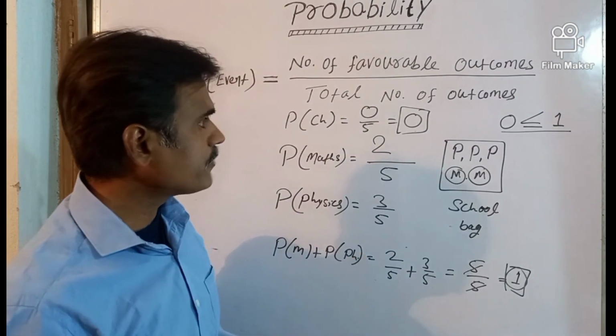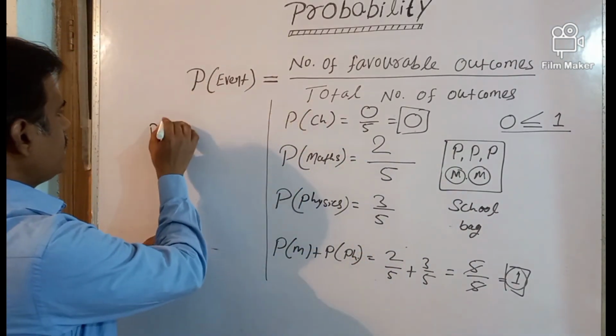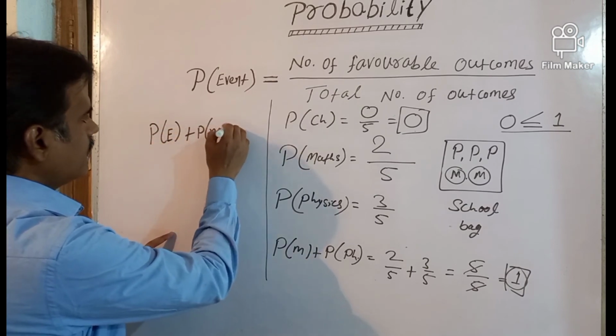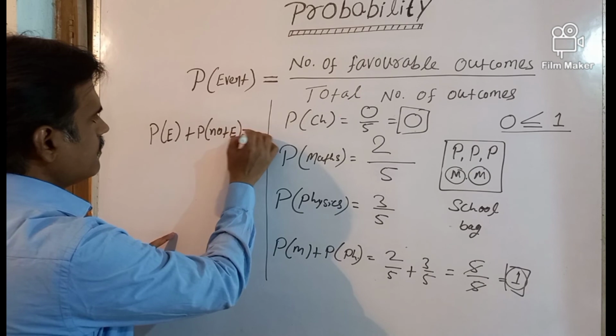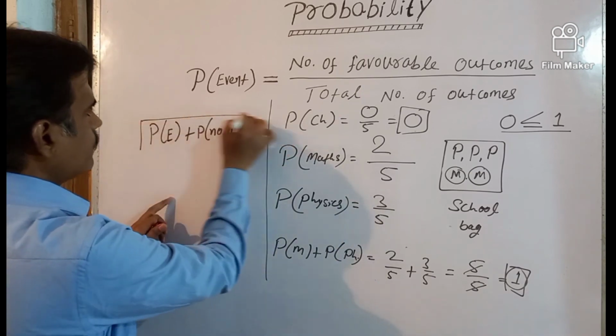This is a very important formula for doing some questions: probability of an event plus probability of not event is equal to 1. This is a very important formula of probability.